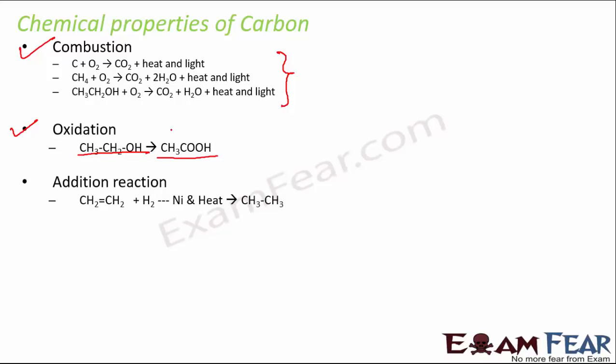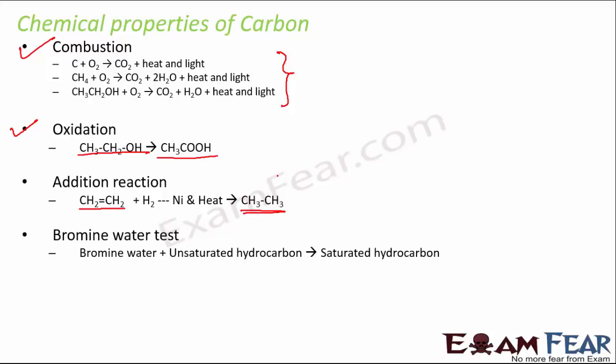Similarly, if you talk about addition reaction, in this case what happens? Unsaturated hydrocarbons, that means hydrocarbons with double or triple bonds, combine with another substance to form a single product, and as a result we see that unsaturated hydrocarbon gets converted into saturated hydrocarbon. For example, in this case, we have ethene here, which is unsaturated. It combines with hydrogen and gives ethane, which is a saturated hydrocarbon, and this reaction takes place in the presence of nickel and heat.